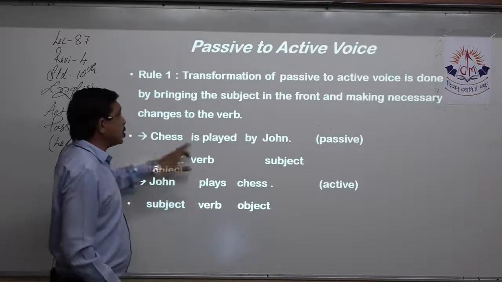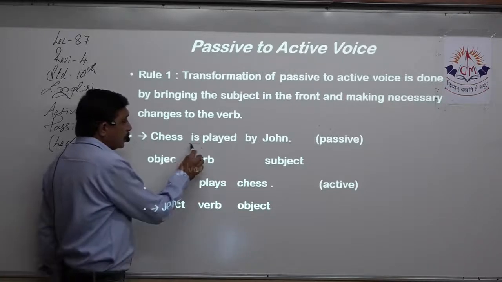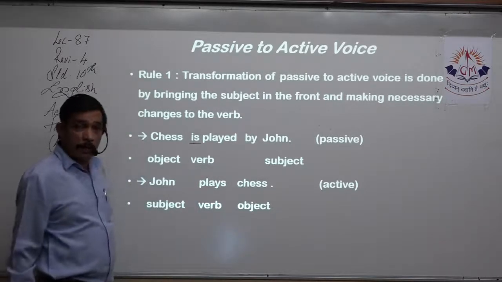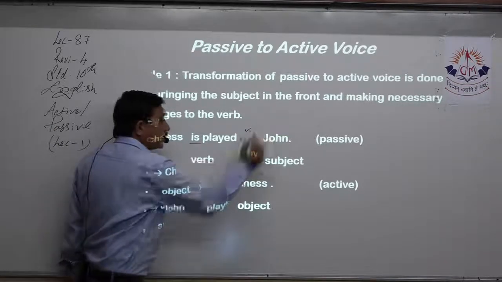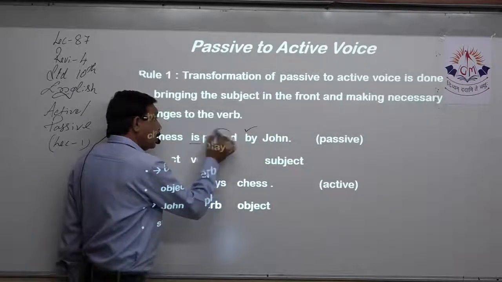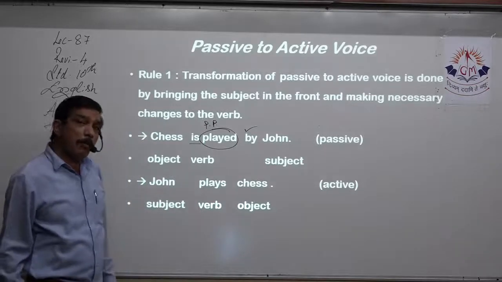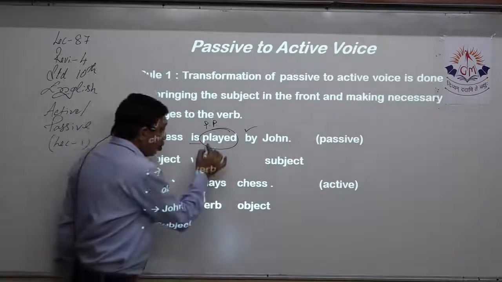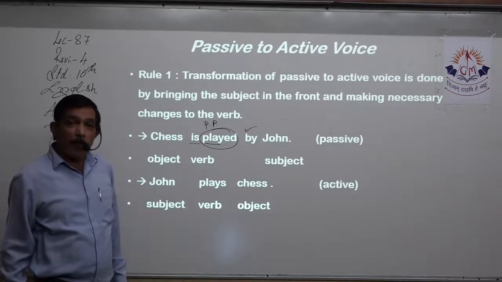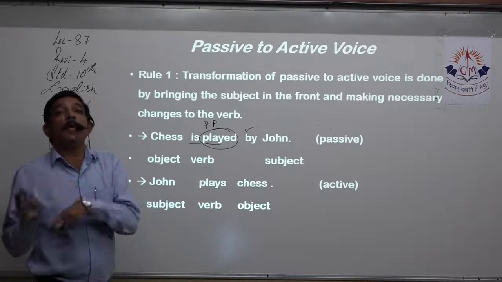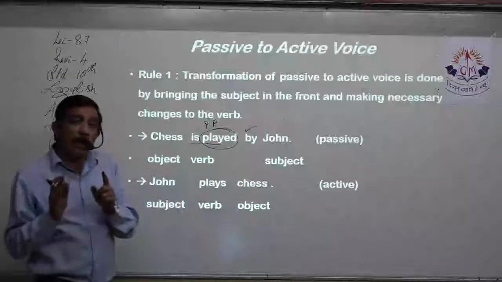For example, chess is played by John. Is tells me this is present tense. And this sentence is in passive because by is there. That means this has to be past participle. This is not present tense, this is past participle. That means the base word is play. Play, played, played. That means past tense and past participle have no difference. Both of them are played.